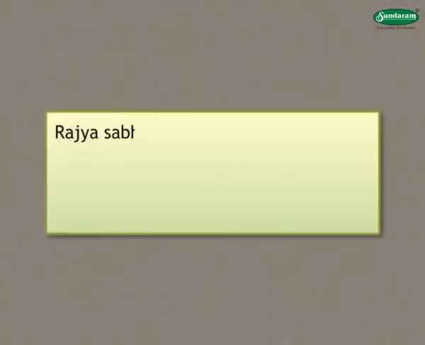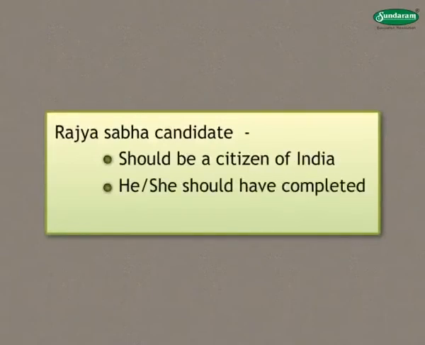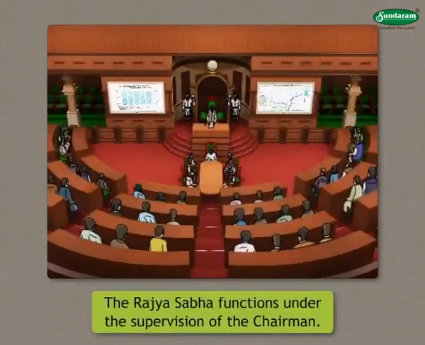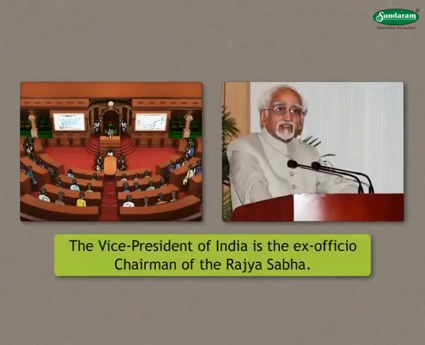A candidate contesting an election to the Rajya Sabha should be a citizen of India. He or she should have completed 30 years of age. The Rajya Sabha functions under the supervision of the chairman. The Vice President of India is the ex officio chairman of the Rajya Sabha.